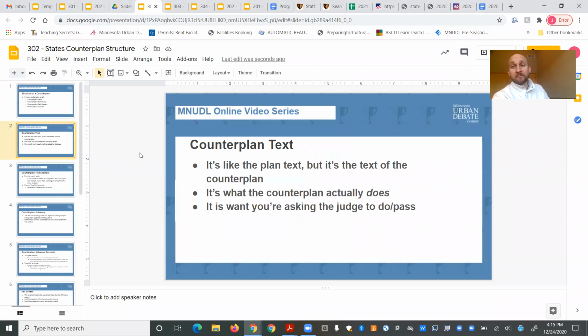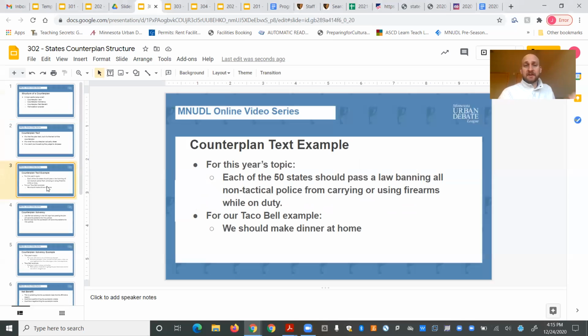The first part is the counterplan text. So the counterplan text is the actual text of what the counterplan does. It's what you're asking the judge to do at the end of the debate, right? Just like how the 1AC has a plan text where they ask the judge to pass a particular law or do something, the negative has a counterplan text that does the same thing. It tells the judge specifically what the negative wants them to do, and what you're asking the judge to pass.